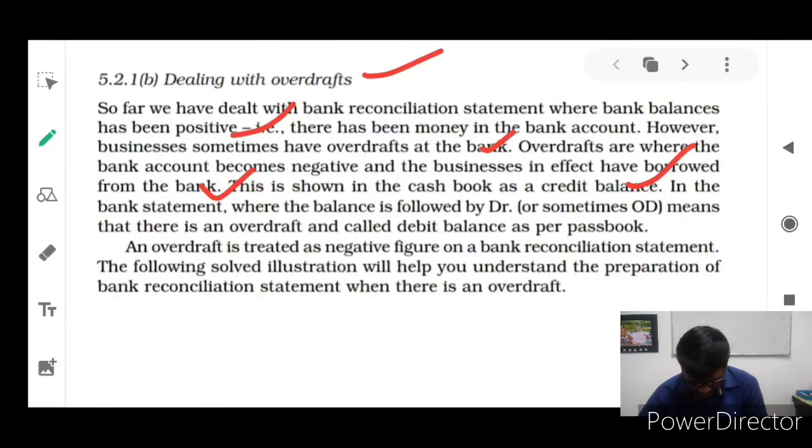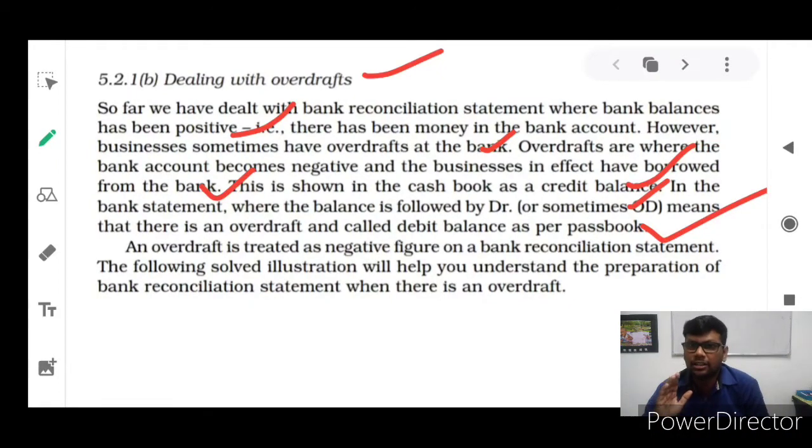In the bank statement, where the balance is followed by Dr, or sometimes OD, meaning overdraft, it means there is an overdraft, called a debit balance as per passbook. As I told you already, debit balance as per passbook and credit balance as per cash book are the same, and debit balance as per cash book and credit balance as per passbook are the same.